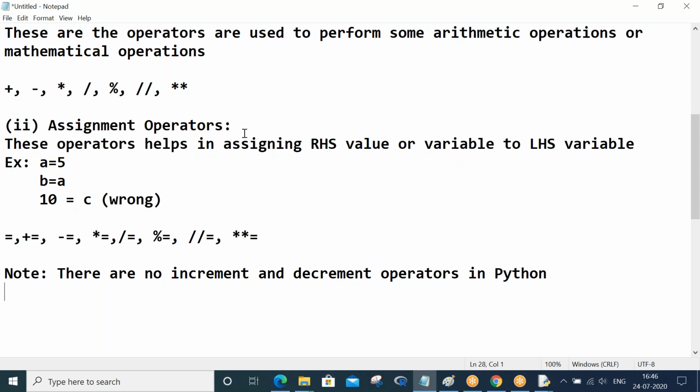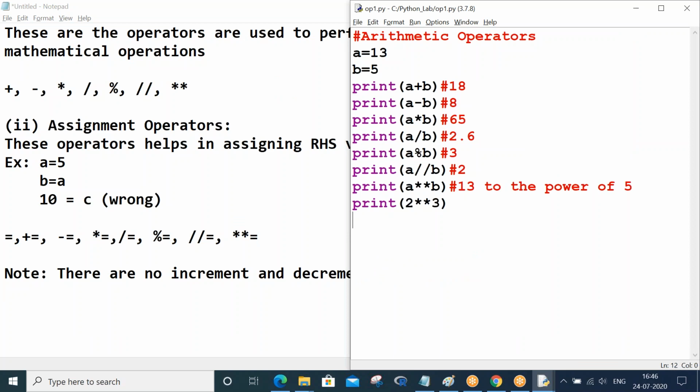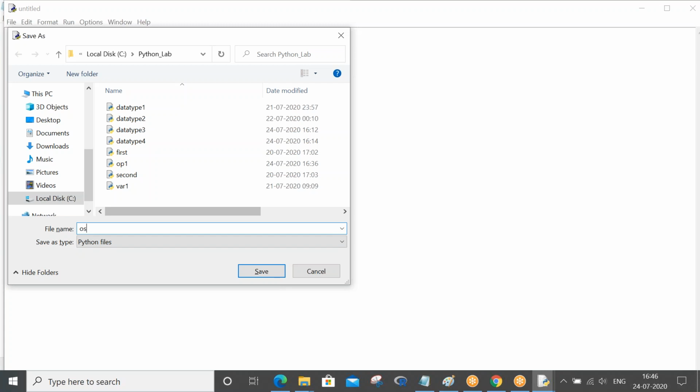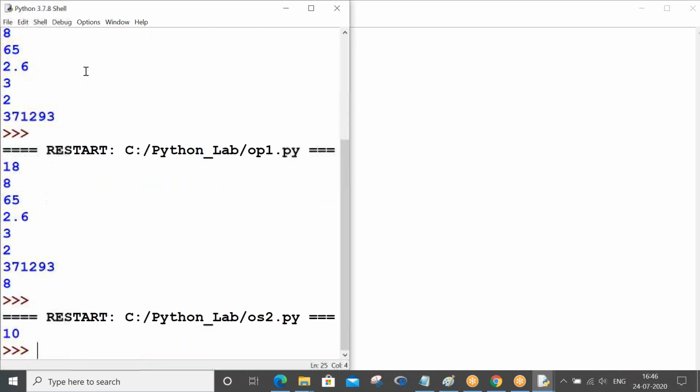So let's go ahead and do the example of assignment operators. Control N, Control S, save as assignment operators. Okay, a equals to 10, print a. This is an example of the assignment operator, where I have shown assigning the right side value to the left side variable. Equals to is what we have used. Control S, 10 is the answer.